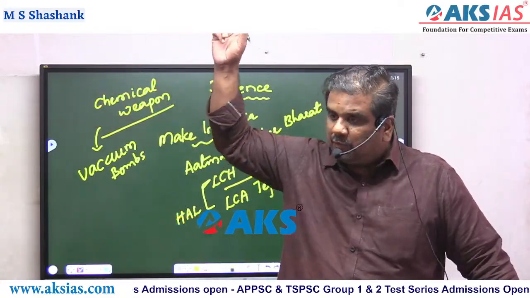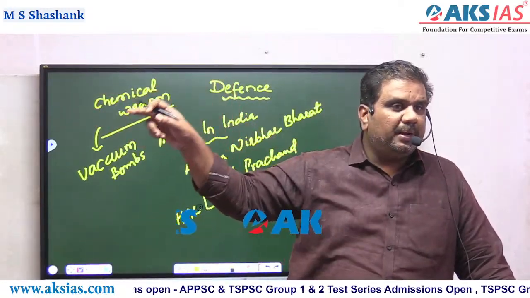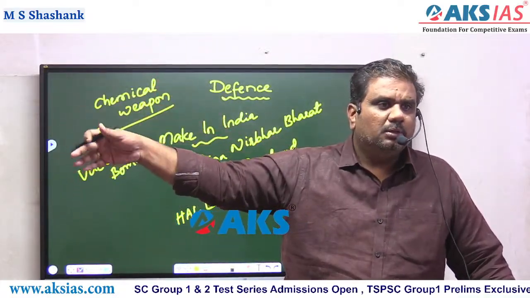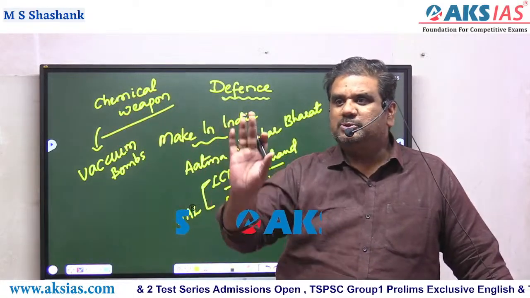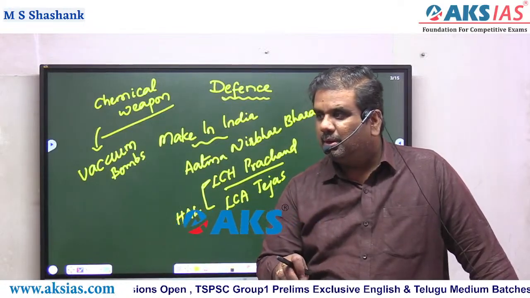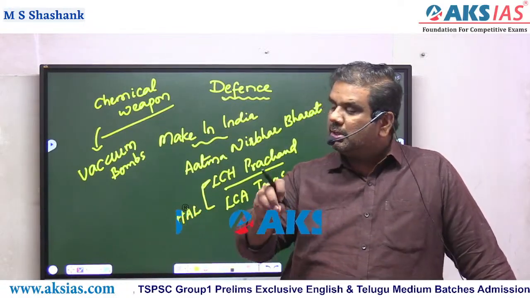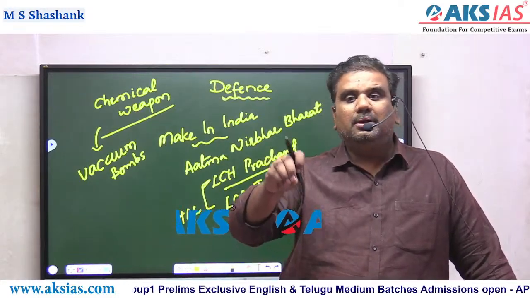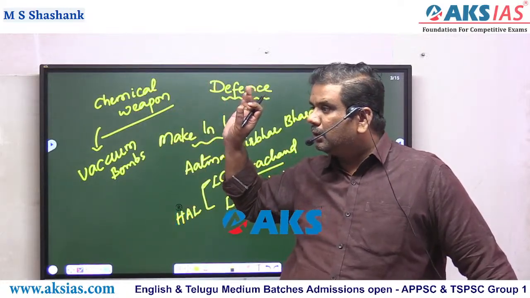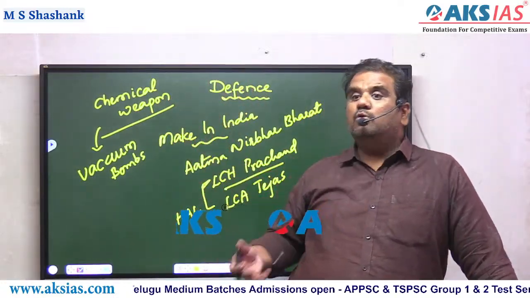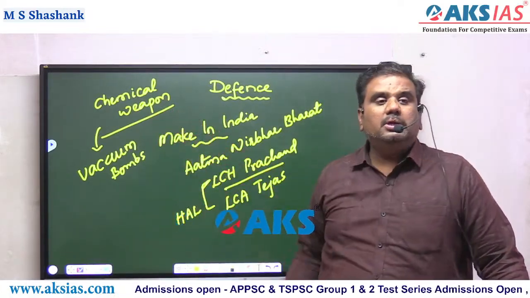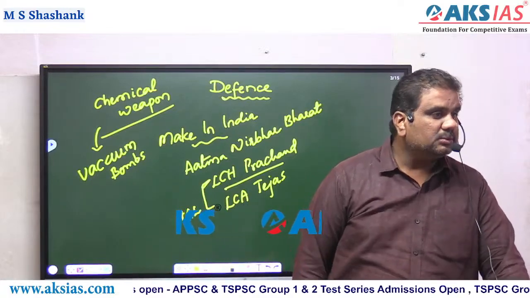It means the villages and areas which are dependent upon this particular river, that could be Krishna, that could be Musi, could be any river, the complete water channel gets polluted. It means you're not killing one region alone. You're trying to destroy one complete region which is based on that water channel completely. It depends upon the amount of sarin gas that is released. That is the case of your biological weapons, chemical weapons.